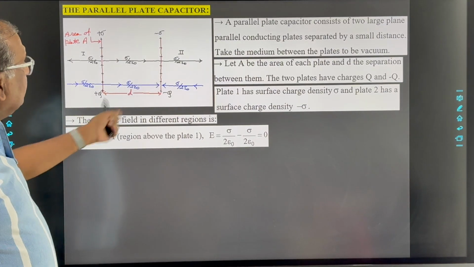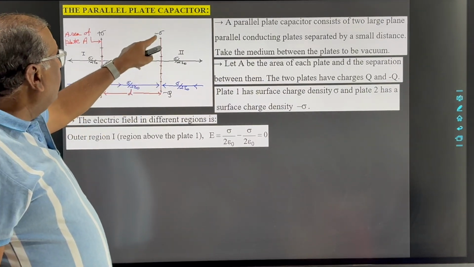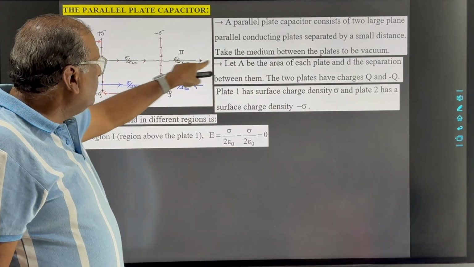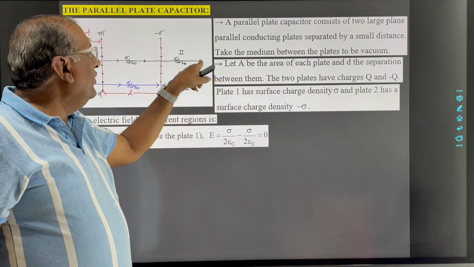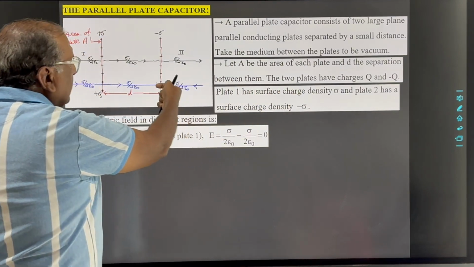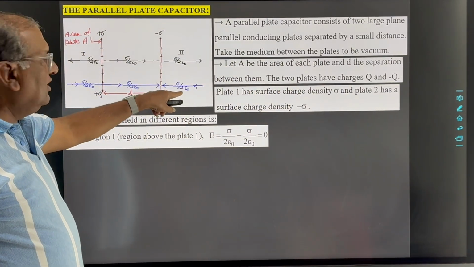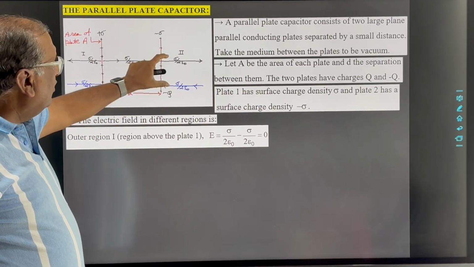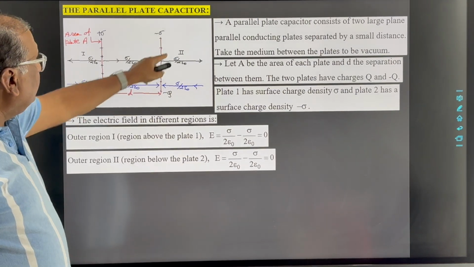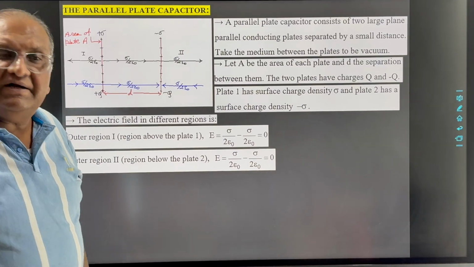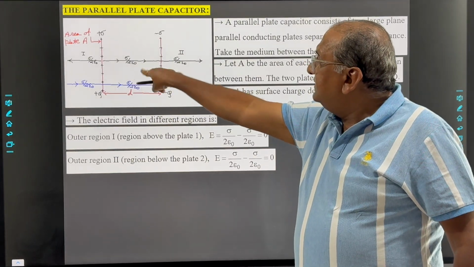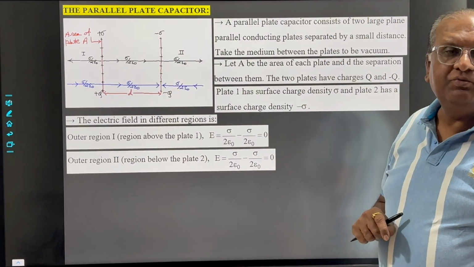which is equal to 0. Similarly on the right hand side, the field due to the positively charged plate is sigma upon 2 epsilon 0, going to infinity, and due to the negatively charged plate, from infinity to the plate, the magnitude is again sigma upon 2 epsilon 0. So here both the fields are equal in magnitude but opposite in direction. So again in this region number 2, the net electric field will be equal to 0. But see, here there is a different case between these two plates.